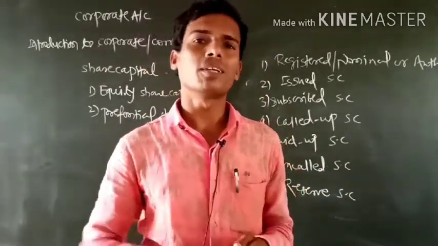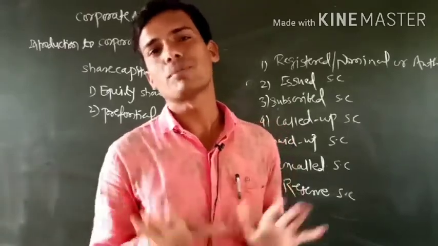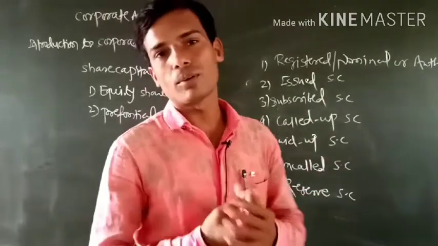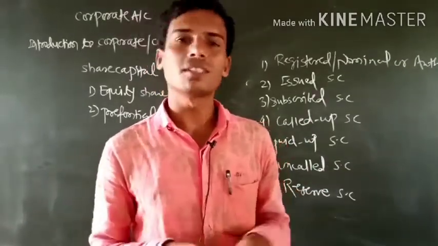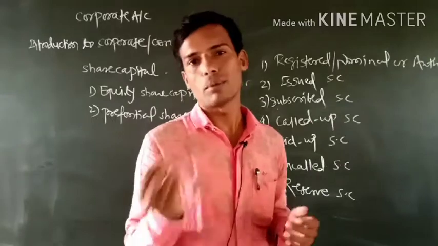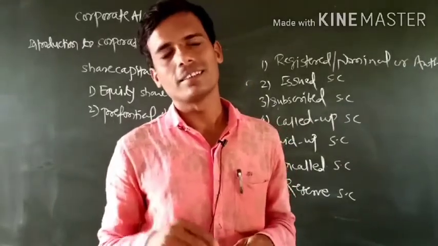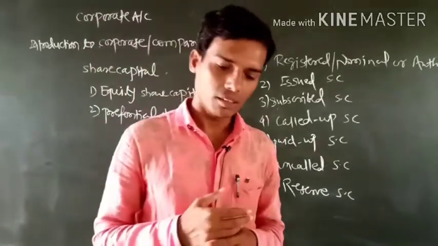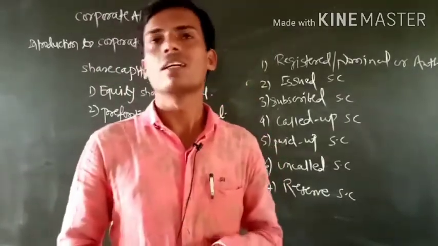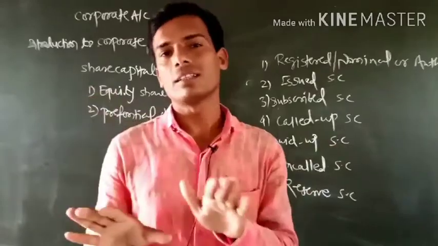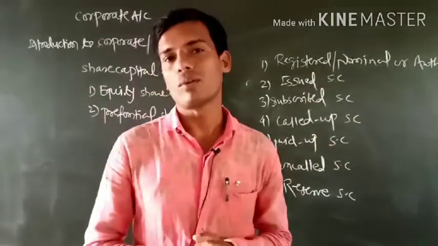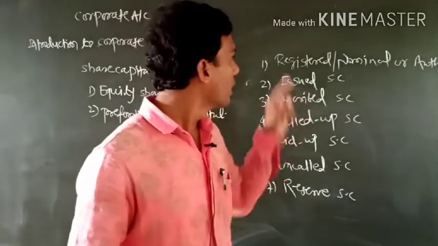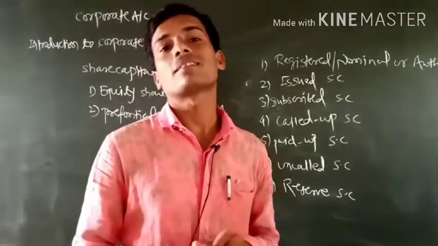Now, I think there are 6 clauses in the memorandum of association of a company: the name clause, address clause, capital clause, objective clause, and so on. So in that capital clause, the registered capital is mentioned.